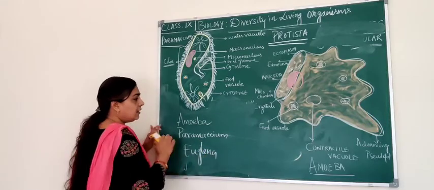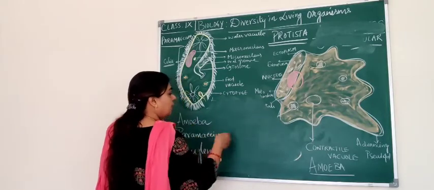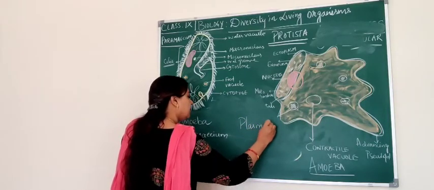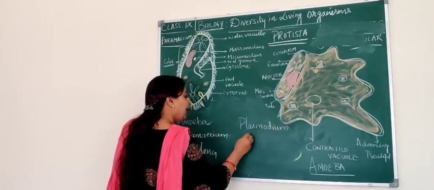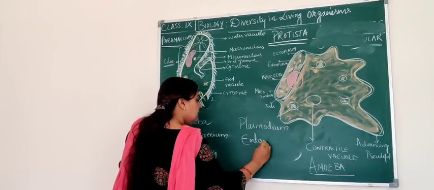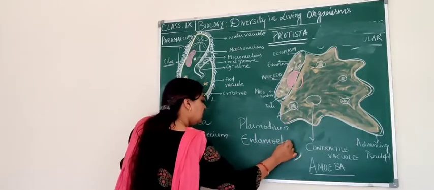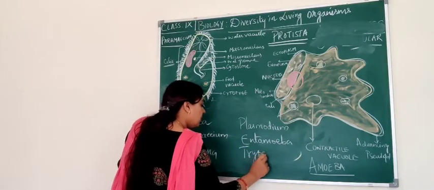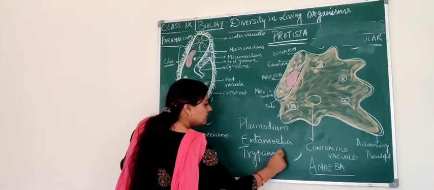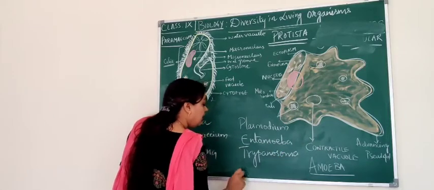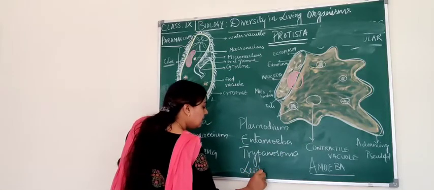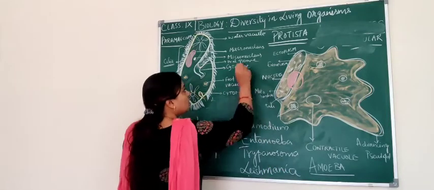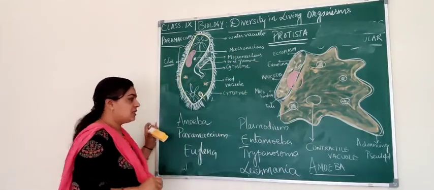Other than that we have plasmodium, entamoeba, trypanosoma, leishmania. These are also protozoans which belong to the kingdom Protista.